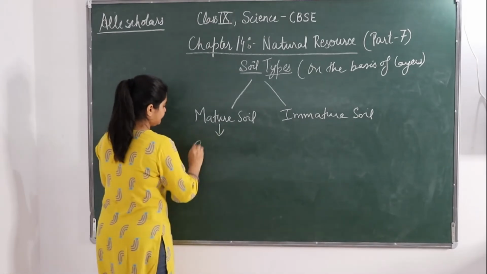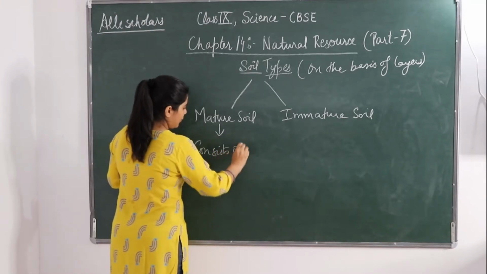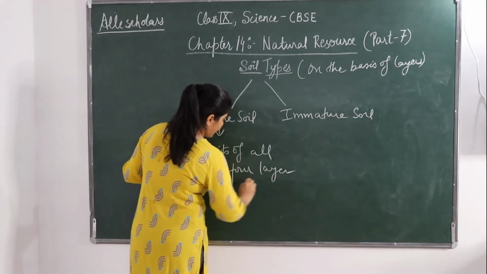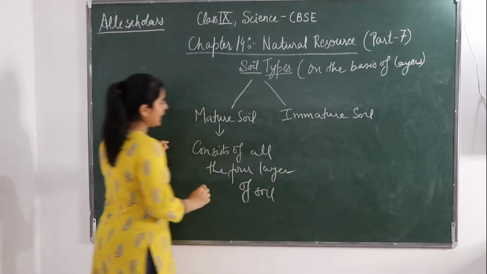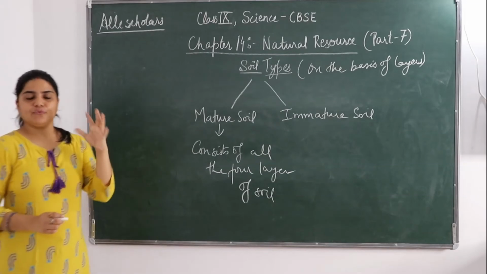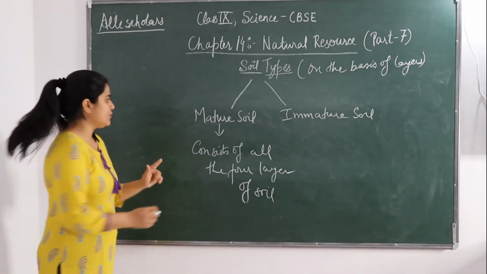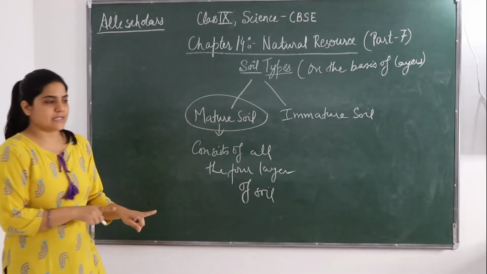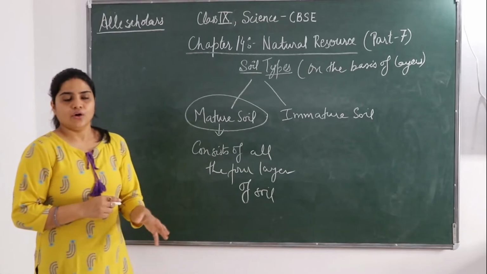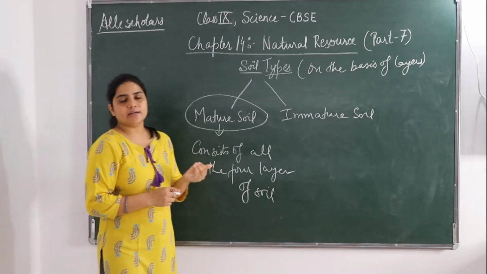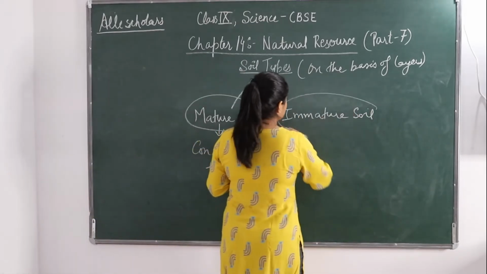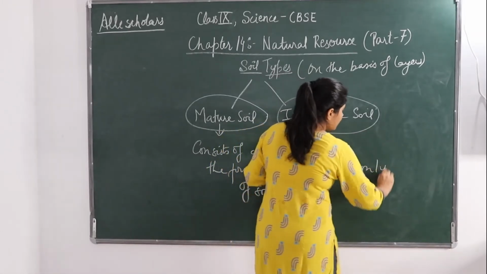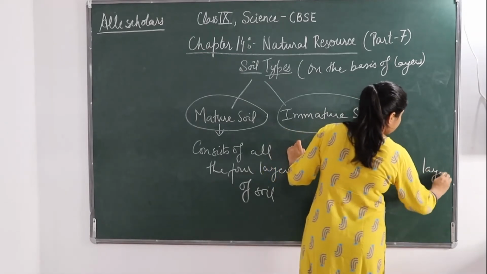If all the 4 layers of soil are present, then we call that soil mature soil. And if fewer than 4 layers are present, or in some types of soil only 2 layers are present, then we call it immature soil. Immature soil has only 2 layers.